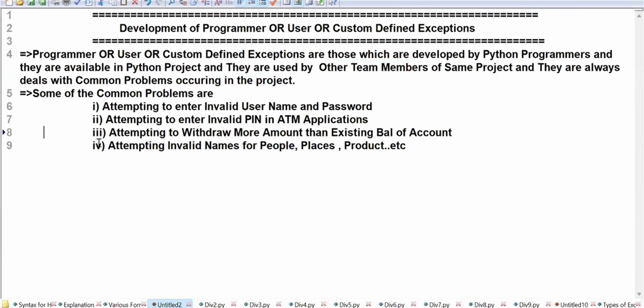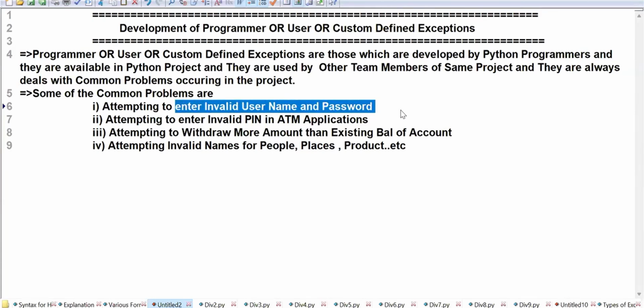Attempting to enter an invalid username and password. You are entering an invalid username and password. Invalid input is called a wrong input. It is a runtime error, an exception. Exception means what to create? An object. Behind the object, who is there? The class. Is that class already there in the predefined exceptions list?